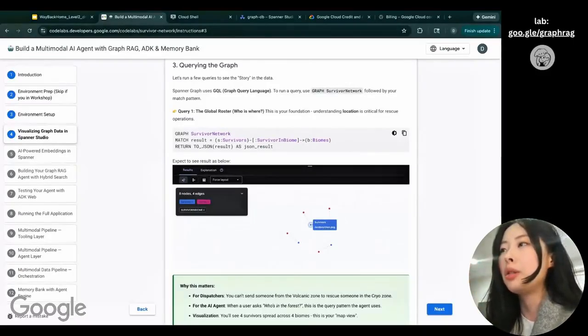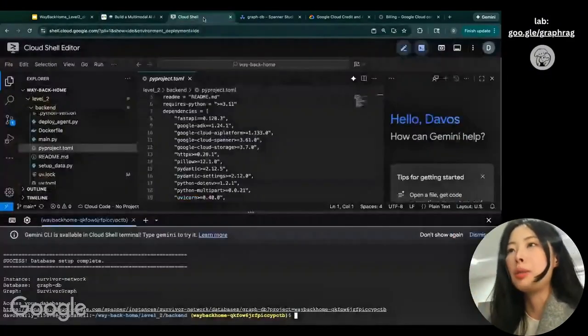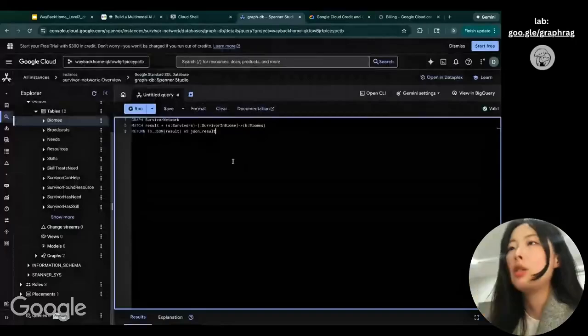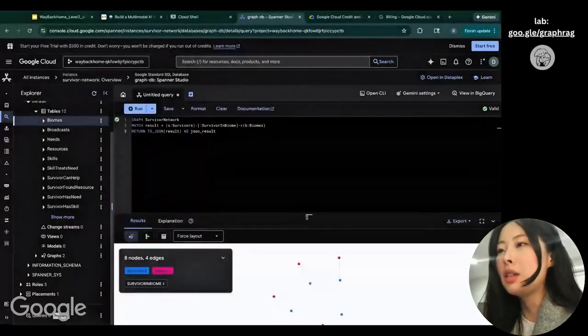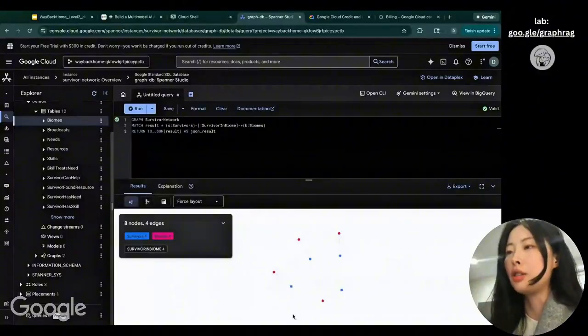So I'm copying this query just to get a sense of what the relationships are. I copy this, run the query, and I can immediately see the result over here. And here is the graph that showcases the relationships.